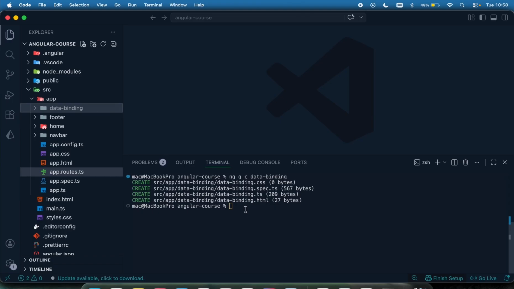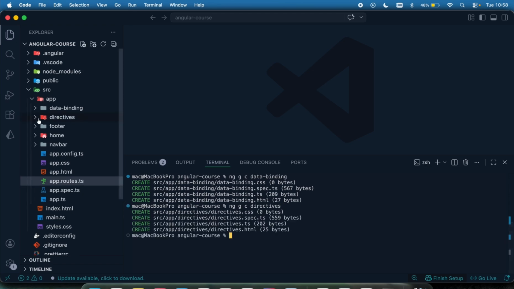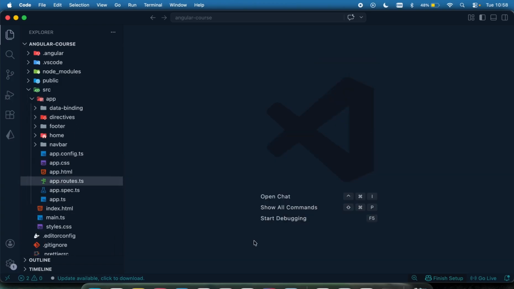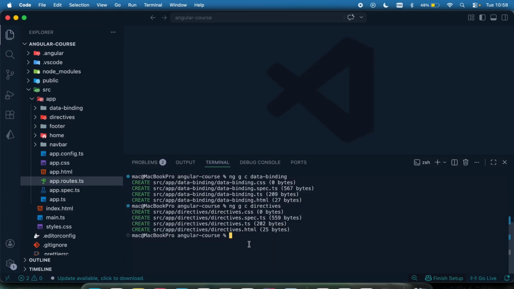Let me also create another component called directive with ng gc. Let's just call it directive, or anything. Okay, click enter, and then we can see another folder directive was created for me. Okay, now first of all, let me just run my app. npm run start, or you can do ng serve. Either of them is okay. If you do ng serve, it's going to run on port 4200, I think, the default port, so let's just do that.